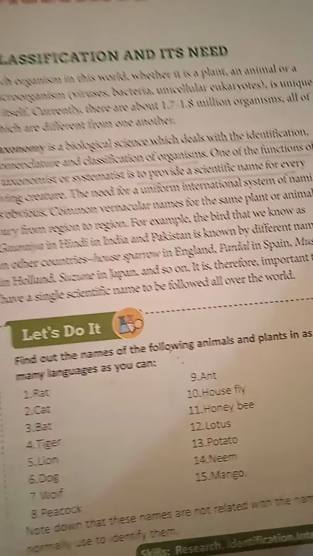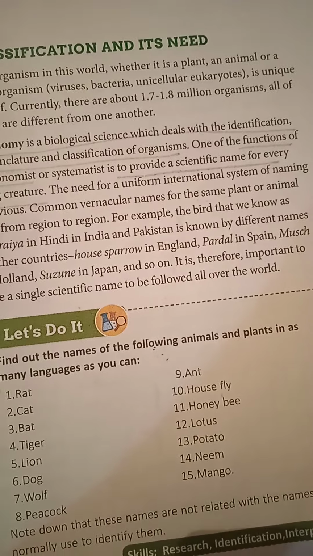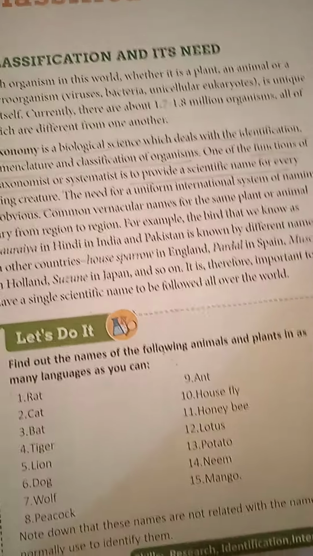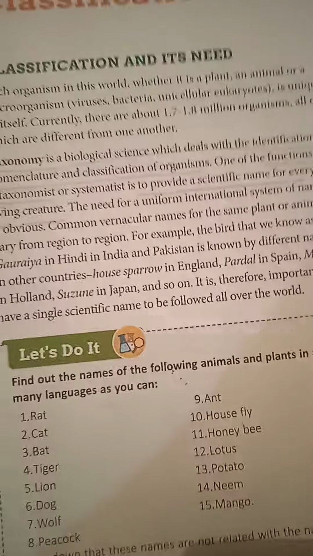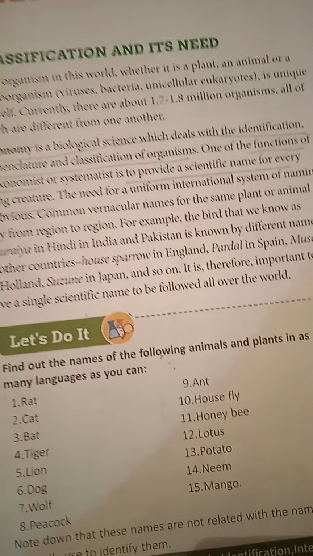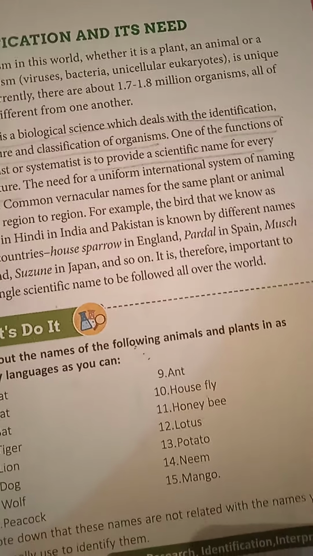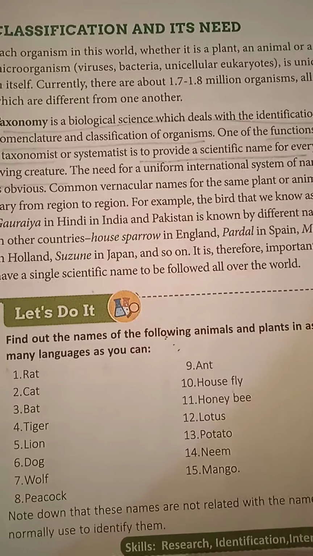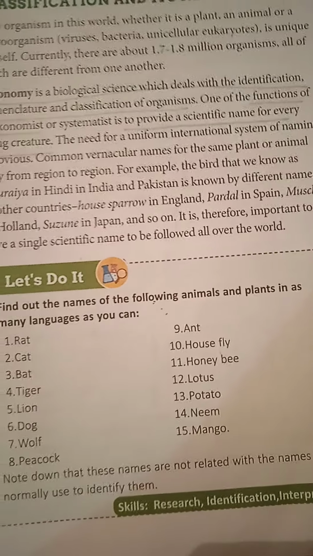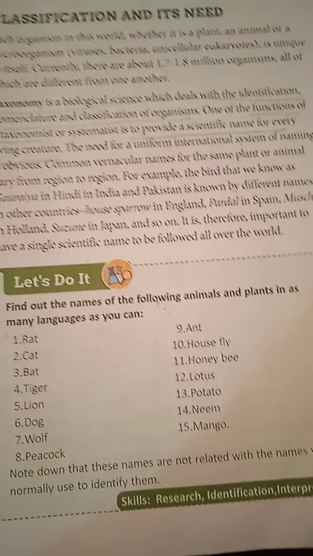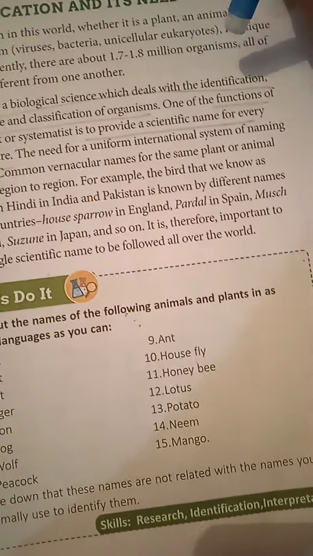For example, if I say Panthera leo, I'm talking about the lion, and any scientist, any student sitting in any corner of the world will be very clear that I'm talking about the lion. So in order to avoid confusion, this nomenclature has to be used and this taxonomy has to be done. Here the names of the animals are given, and you are supposed to find out their names in different languages.